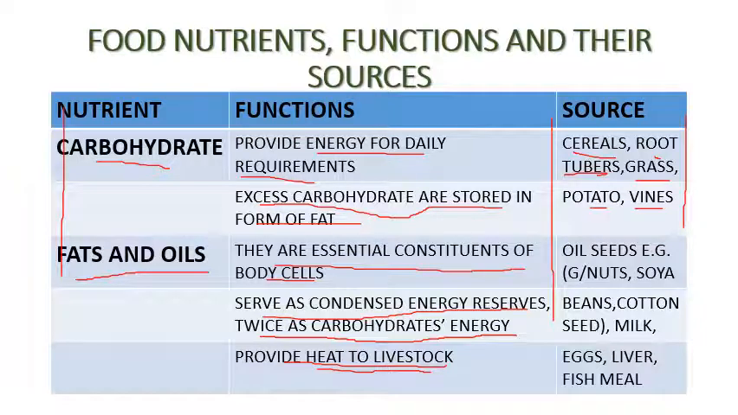What can be the sources of fats and oil? We have oil seeds, for example, groundnuts, soya beans, cotton seed. They are all rich in oil. Apart from that, they can get fats from milk, more especially for young ones. Also from eggs, from liver, from fish meal. Some of the animals consume fish meal, so that is where they can get fats and oil.